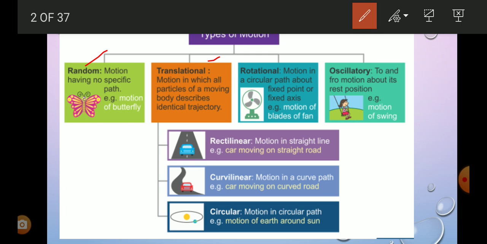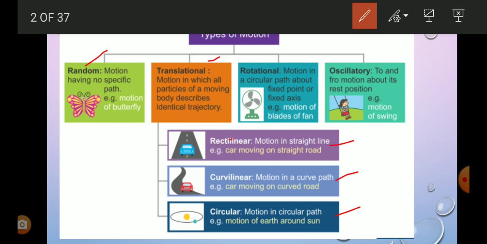The second type, that is translational, or also called translatory motion. This translatory motion is again divided into three types. Which are the three types? That is rectilinear motion, curvilinear motion and circular motion. What do you mean by rectilinear motion? Motion in a straight line.